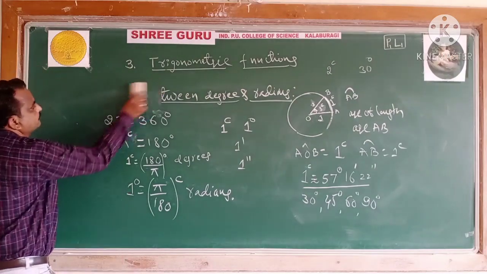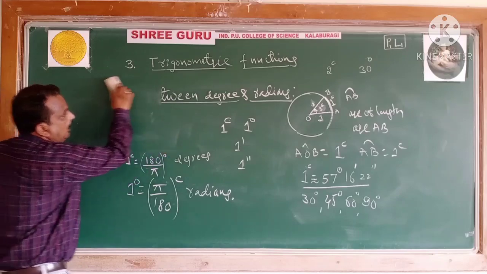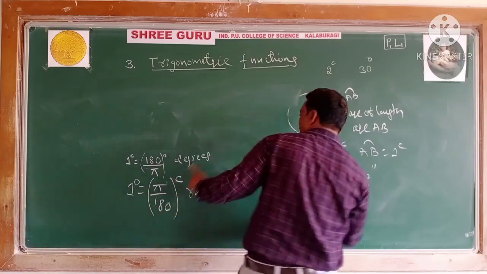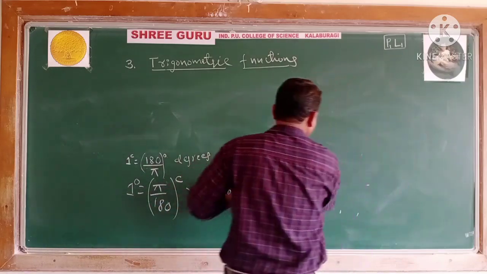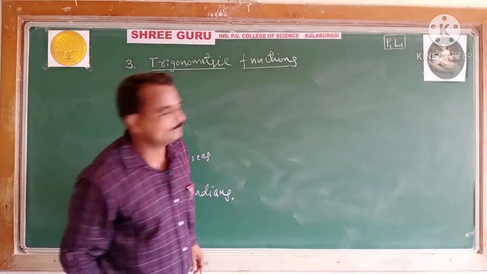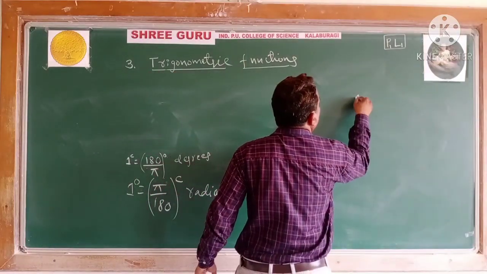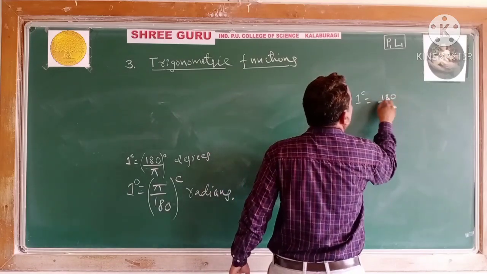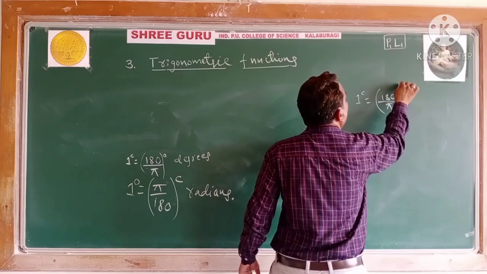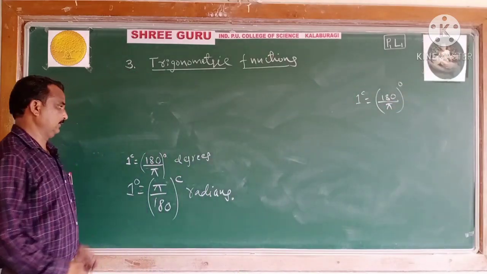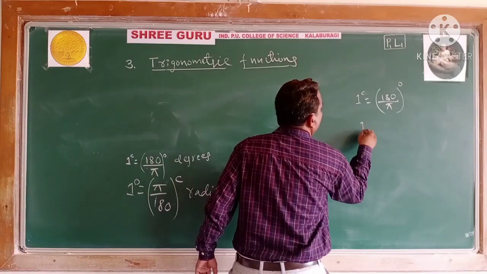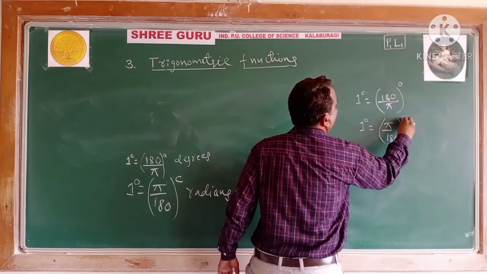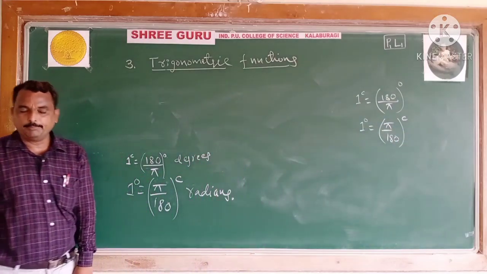Now see, I will go for the examples, you will come to know about this one. Here I will keep these two formulas. 1 radian is equal to: convert radian into degree, multiply by 180 by pi. And if it is measured in terms of a degree, you have to convert it in terms of radian, multiply that quantity by pi by 180.